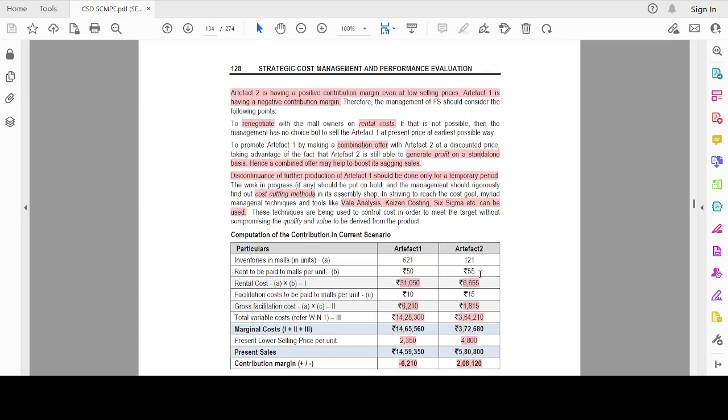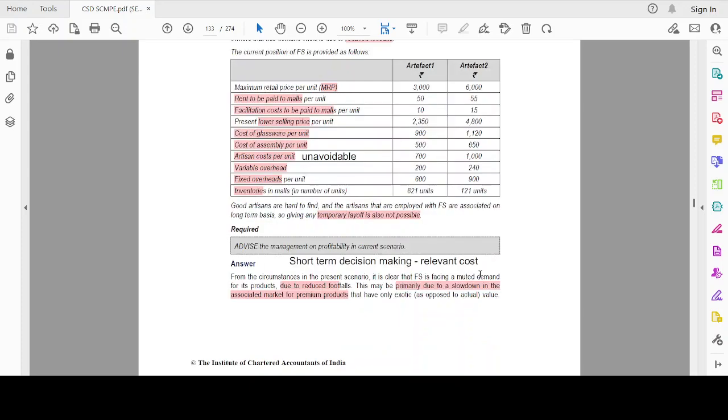So this was with respect to skill-based assessment question number one.